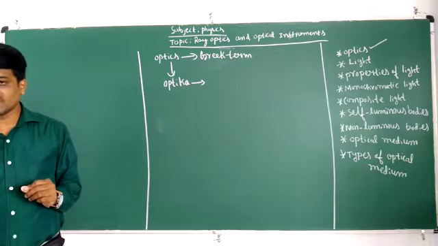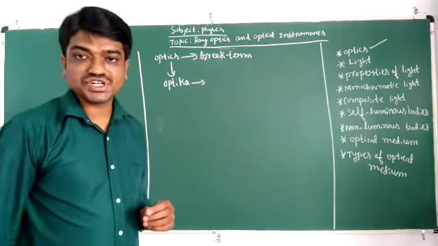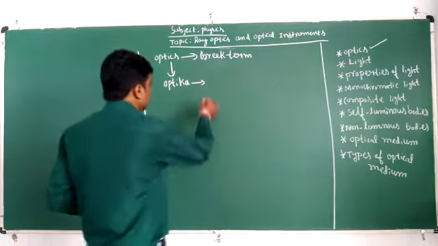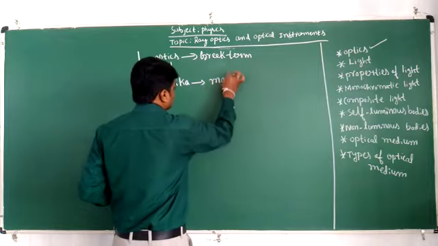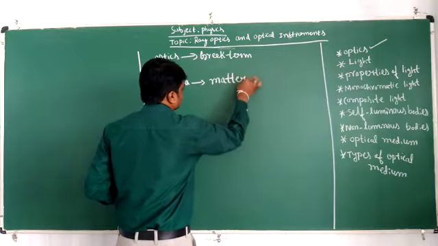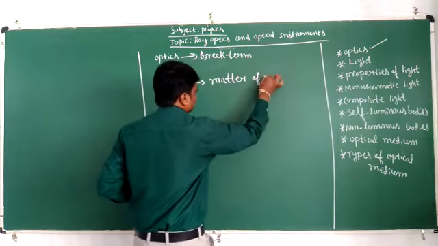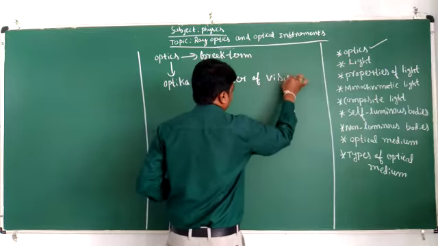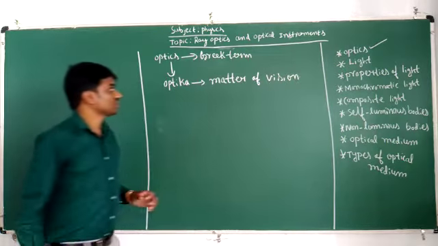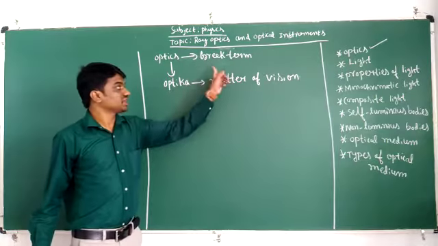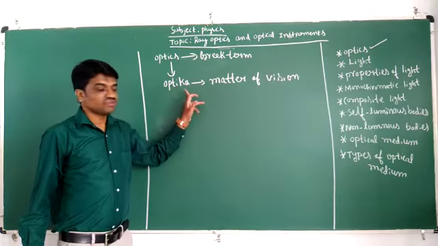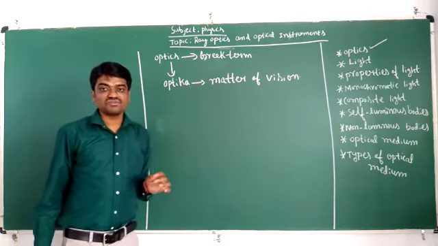The meaning of optica is matter of vision. So the word optics is derived from the Greek term optica, which means matter of vision.